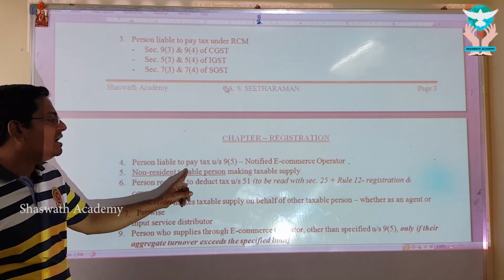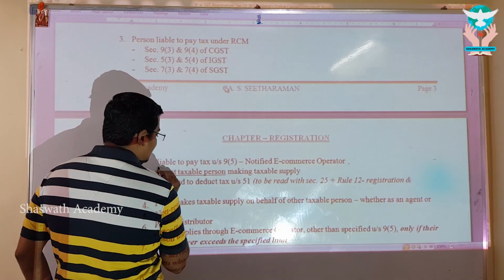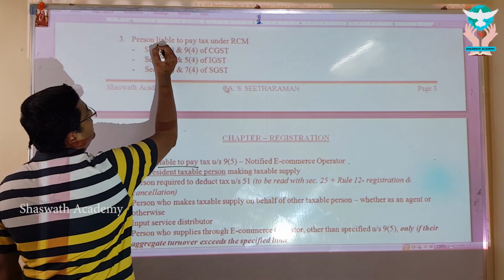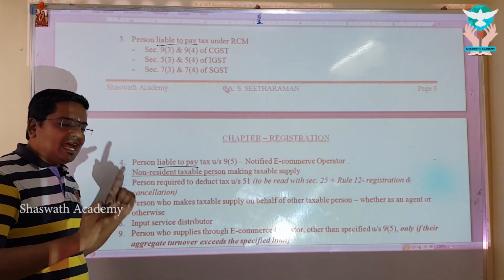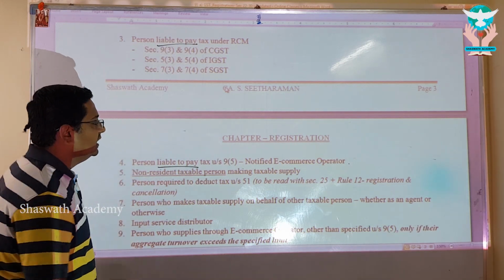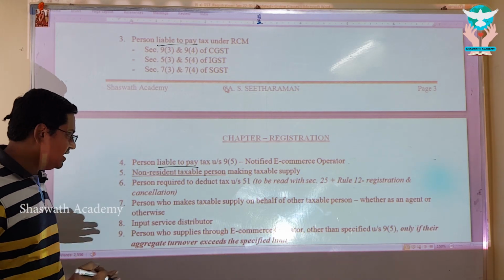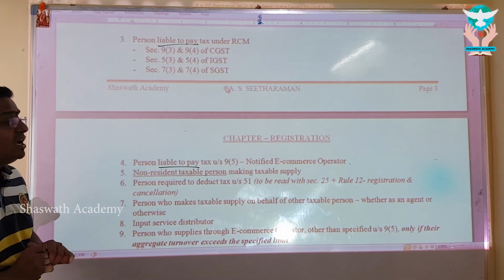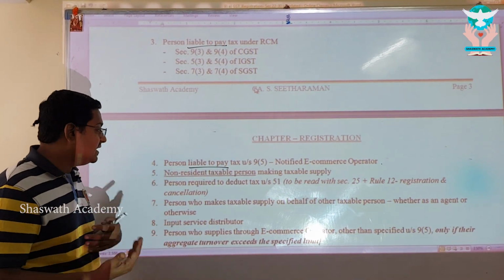Fourth one, person liable to pay tax under section 9.5. My dear, whoever is the person liable to pay, they have to register and they have to pay. Person liable to pay tax, if it is taxable supply, definitely they are liable and they have to pay the tax. And 9.5, notified e-commerce operator also, we have understood the same in chapter number 3. Right, my dear? And point number 5, see how quick it moves. Only up to second point it's a bit lengthy and after that is going to be a cakewalk.